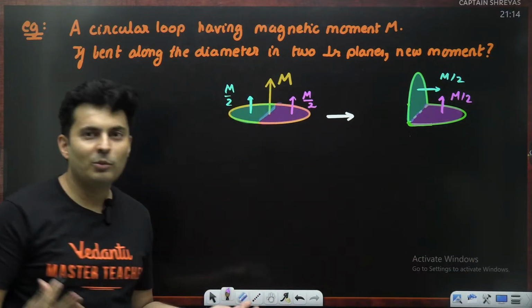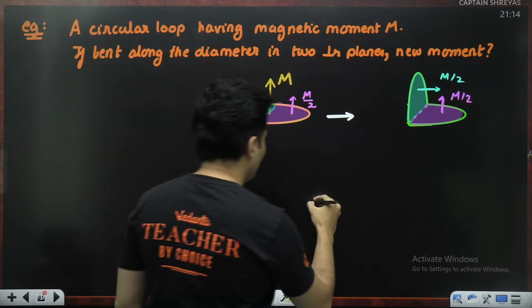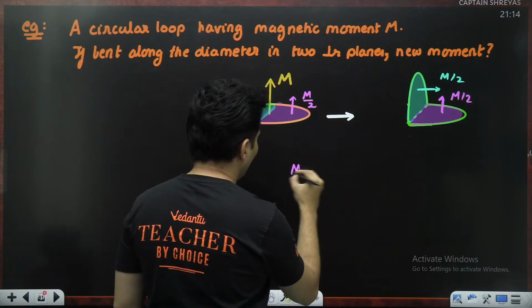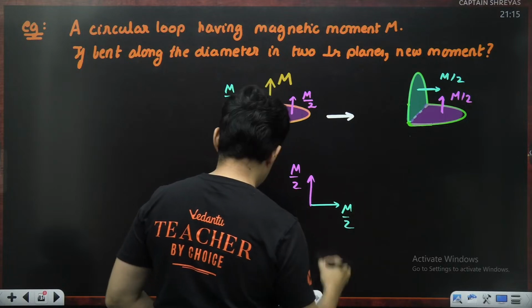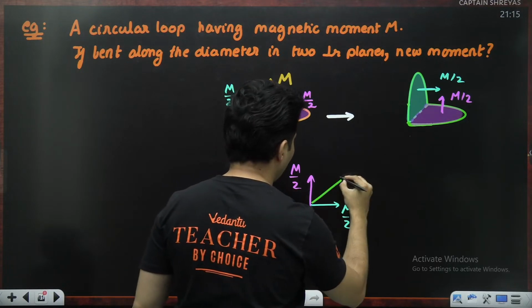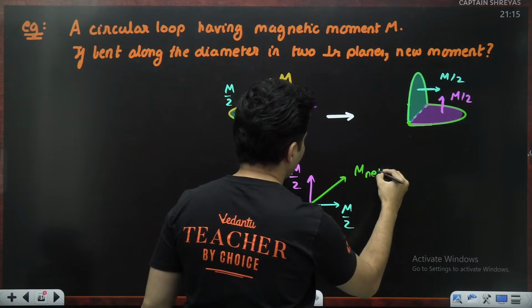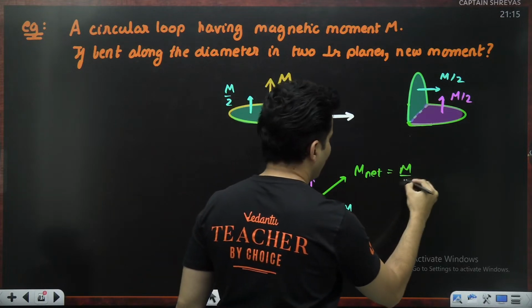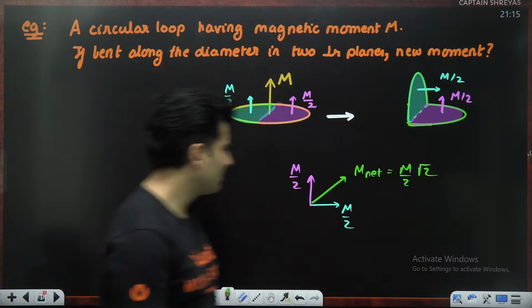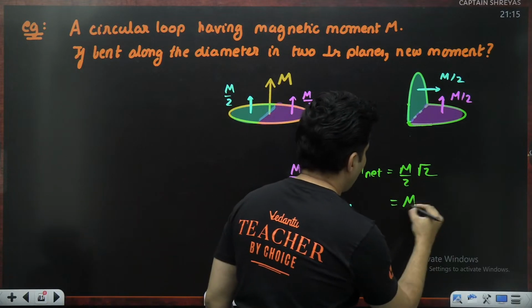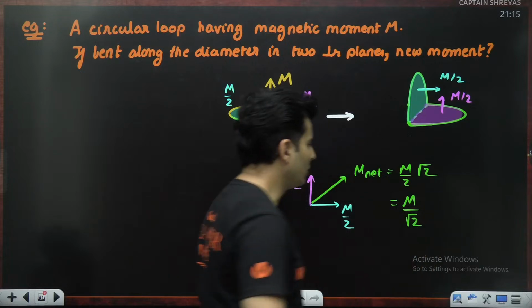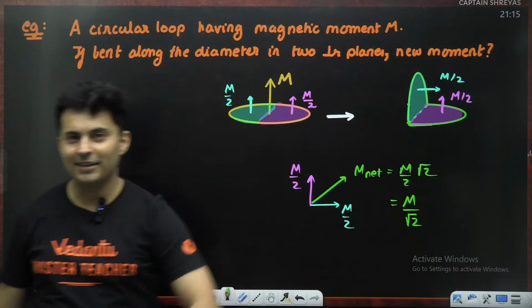I know magnetic moments are vector quantities. So if I have a magnetic moment like this and another magnetic moment like this, the net magnetic moment will be in this direction, which will be M by 2 root 2 times. Pythagoras theorem. So guys, the final answer is capital M divided by root 2. So that's the new magnetic moment.